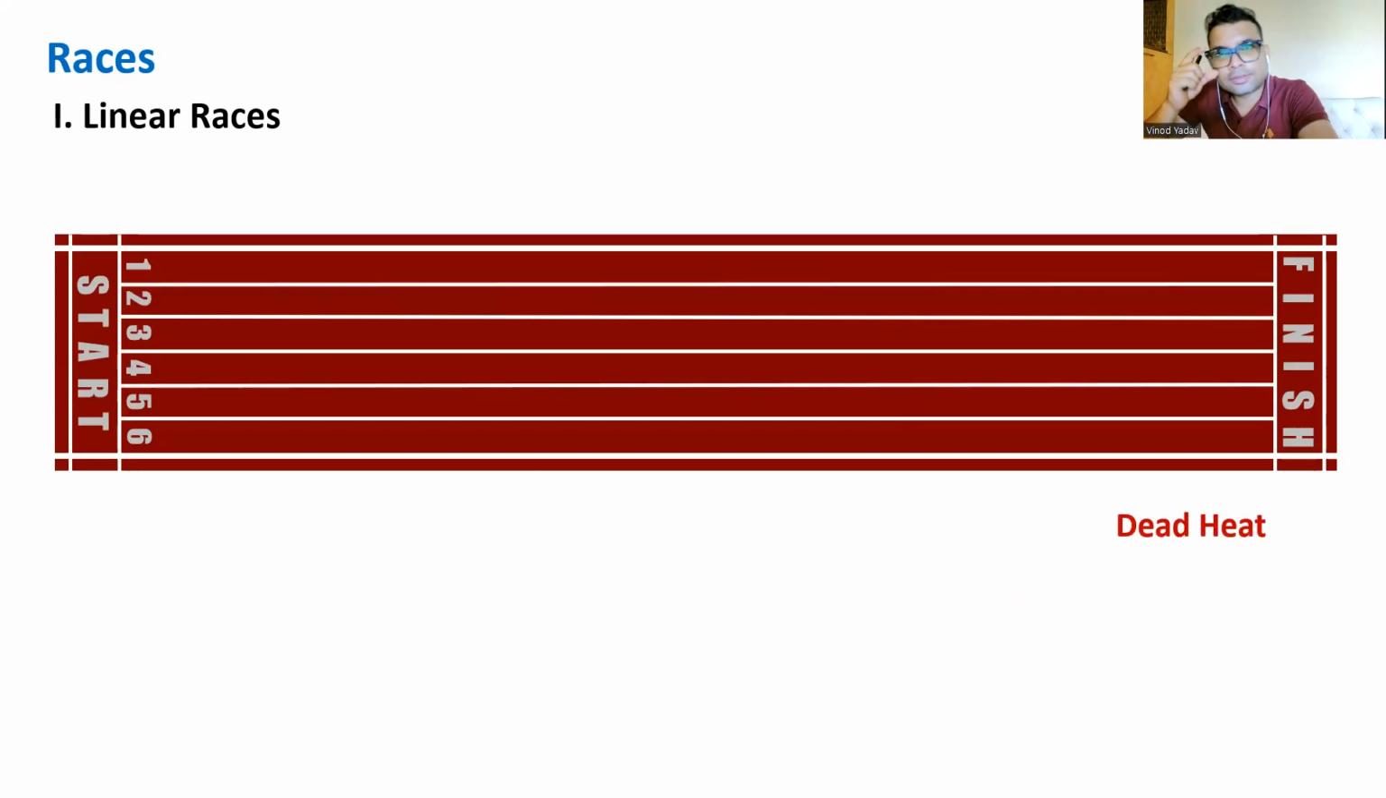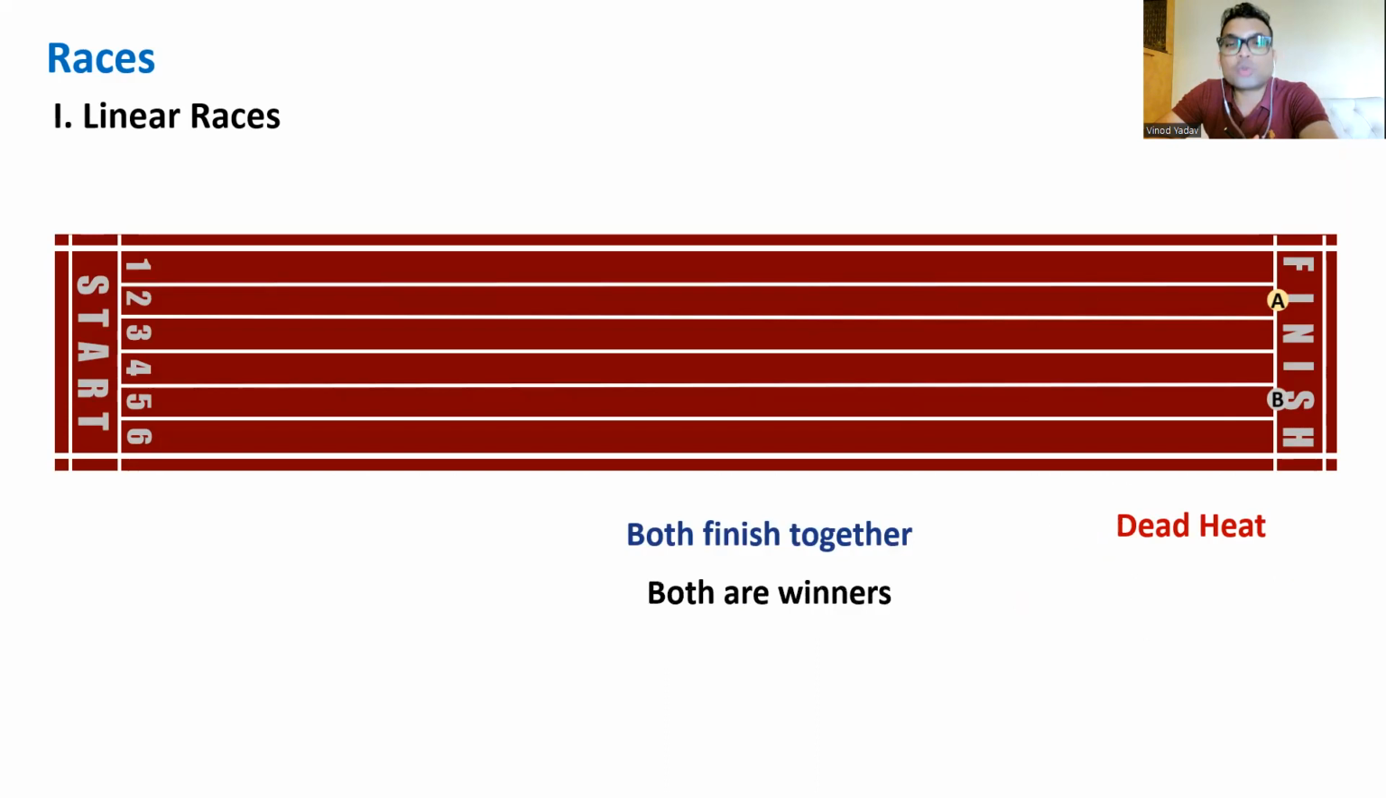Dead heat race. Dead heat race means all are equally efficient. So basically it's a tie. They both finished together. So both are winners. Let's be positive. Nobody's a loser. So these are some basic terminologies which you should know about linear races.